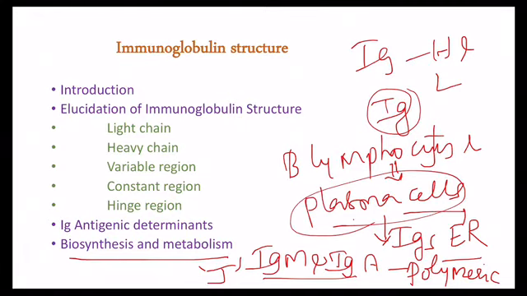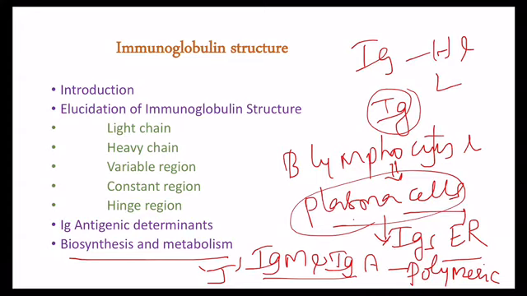This is about the biosynthesis of immunoglobulins. Both H and L chains are synthesized in the separate polyribosomes of the plasma cells, and they are combined and produce immunoglobulin. J chain is also synthesized by all the plasma cells, but it is incorporated only in the polymeric forms of immunoglobulin M and immunoglobulin A, that is alpha.